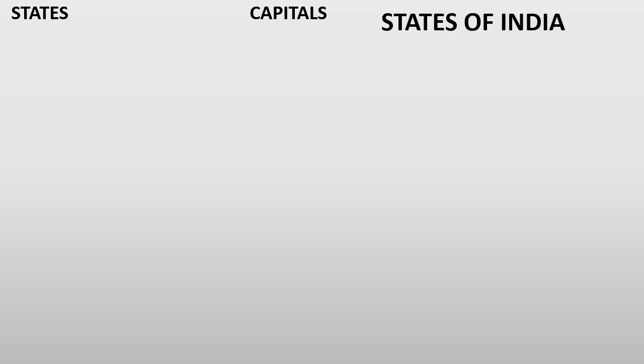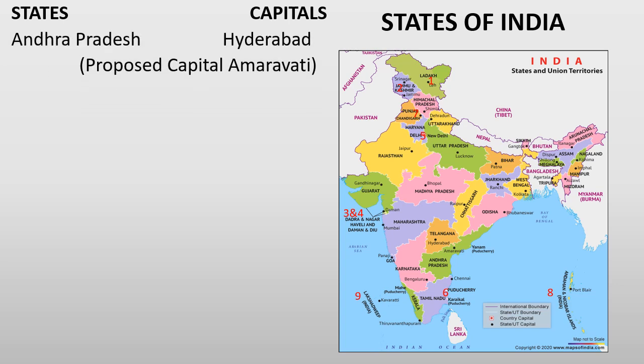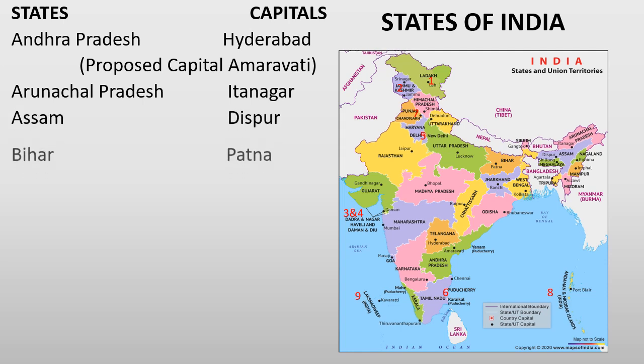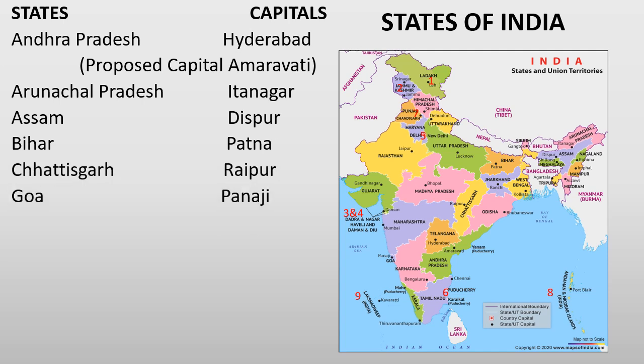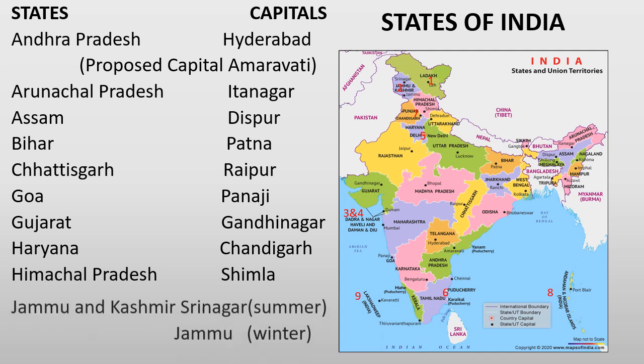Now we will see states of India, states and their capitals. Andhra Pradesh, capital Hyderabad. Its proposed capital is Amravati, which would be implemented from 2023. Next, Arunachal Pradesh, capital Itanagar. Assam, Dispur. Bihar, Patna. Chhattisgarh, Raipur. Goa, Panji. Gujarat, Gandhinagar. Haryana, Chandigarh. Himachal Pradesh, Shimla.